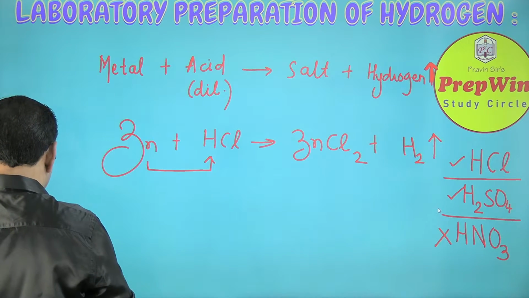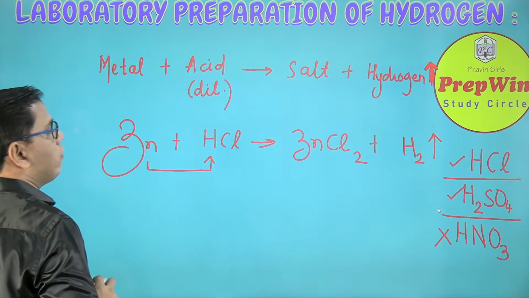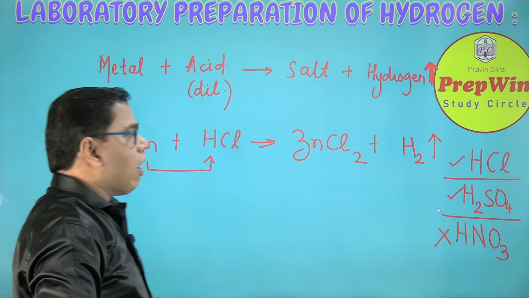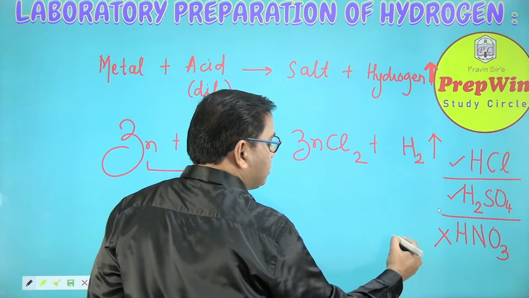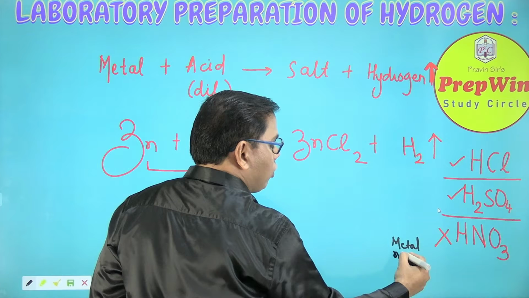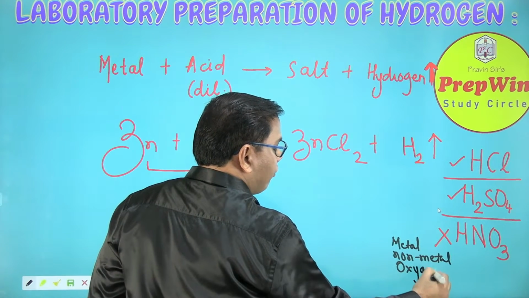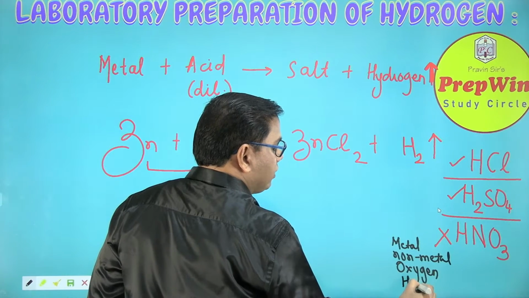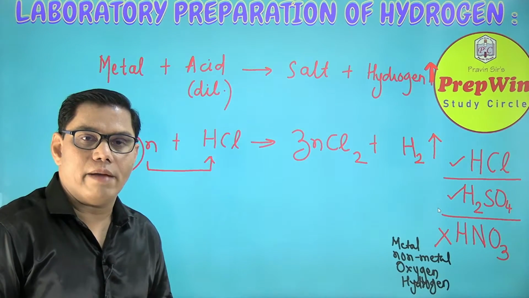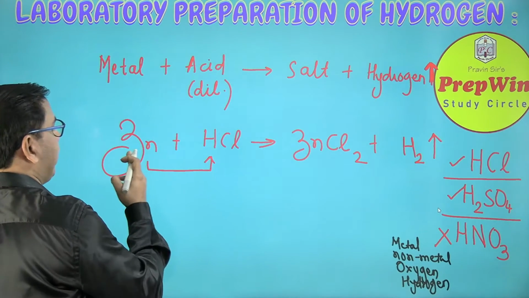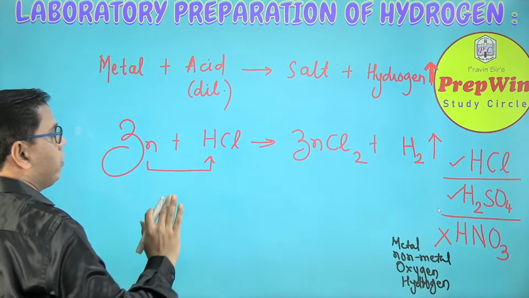But now the question is, is this reaction balanced? The answer is no. So we will try to balance it. What is the order in which we balance a chemical reaction? First we balance metals, then we balance non-metals, then we balance oxygen, and finally we balance hydrogen. This is the order in which you balance a chemical reaction. So the metal is zinc. Zinc: 1 on the left side, 1 on the right-hand side, already balanced.